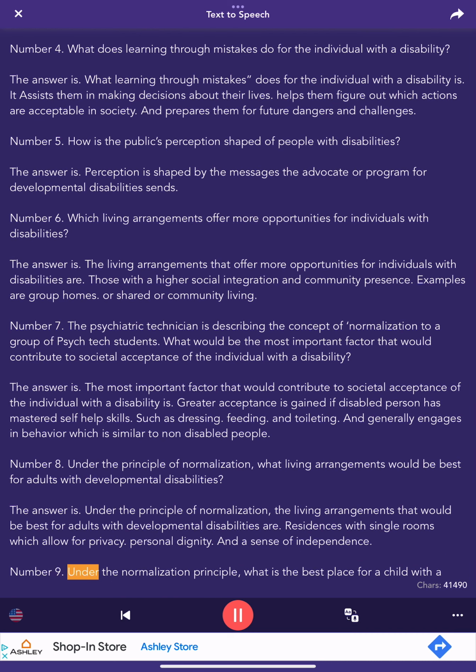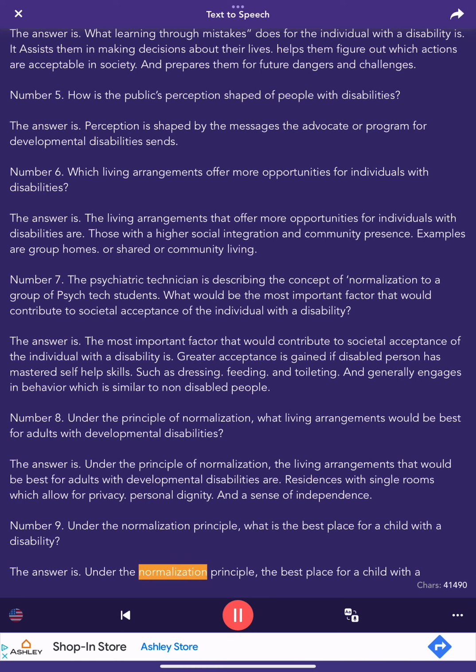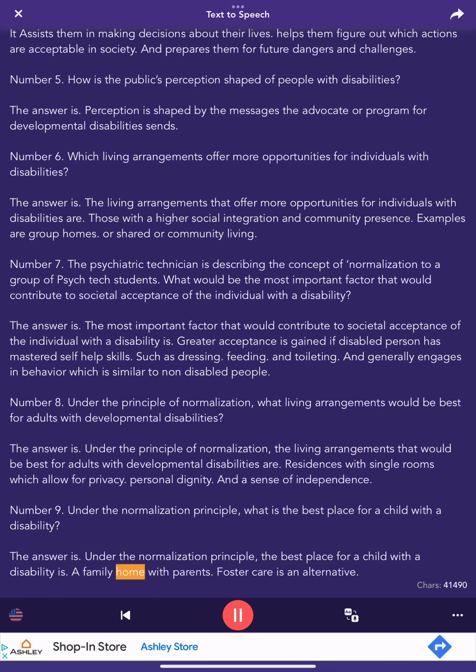Number 9. Under the normalization principle, what is the best place for a child with a disability? The answer is, under the normalization principle, the best place for a child with a disability is a family home with parents. Foster care is an alternative.